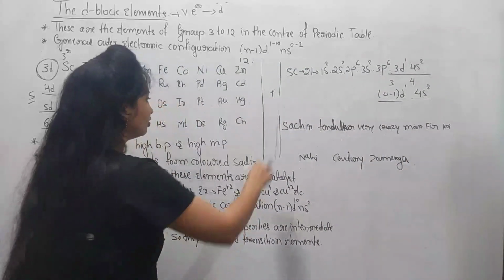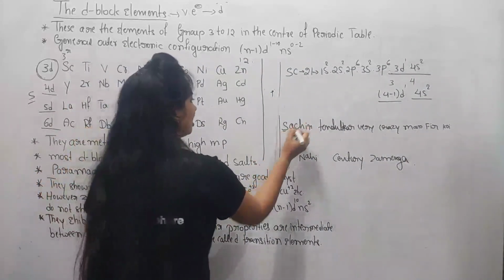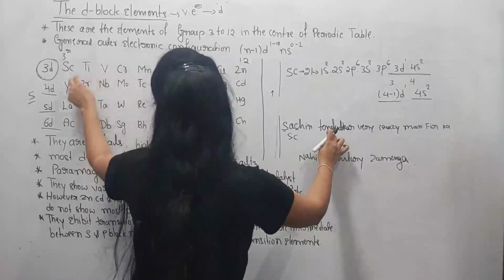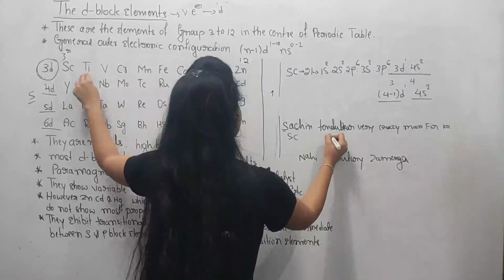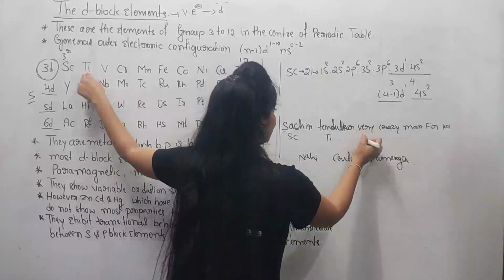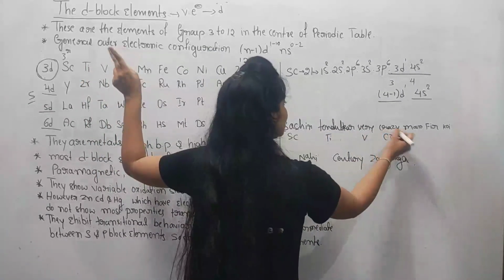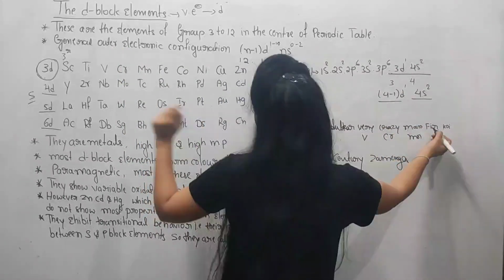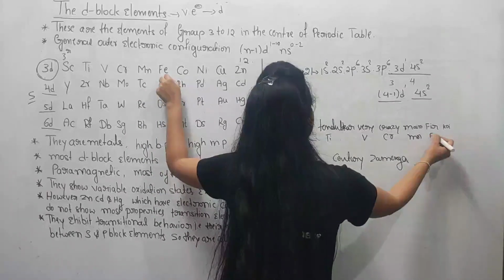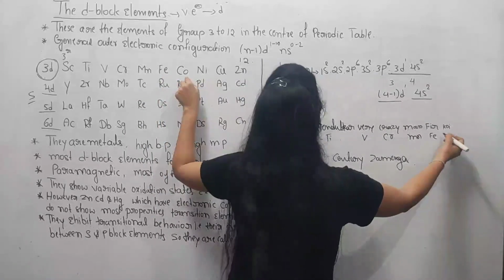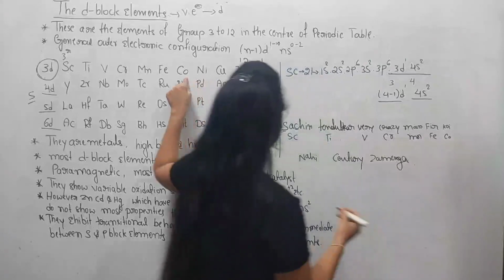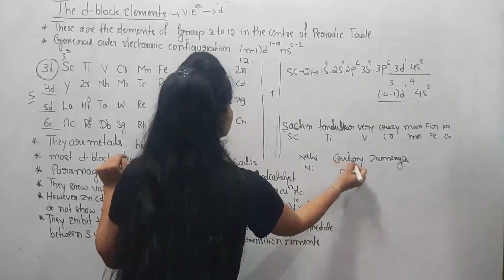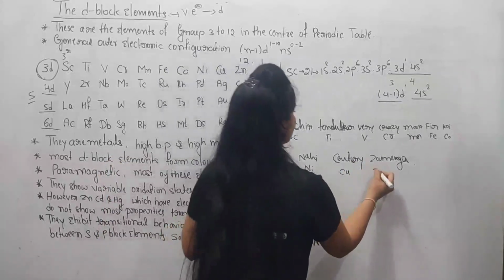Just see here, from Sachin I took scandium. From the word Tendulkar, titanium. Very, vanadium. Crazy, chromium. Man, Mn, manganese. Fir, Fe, iron. And koi, cobalt, Co. Nahi, nickel. Century, Cu, copper. Jamaica, zinc.